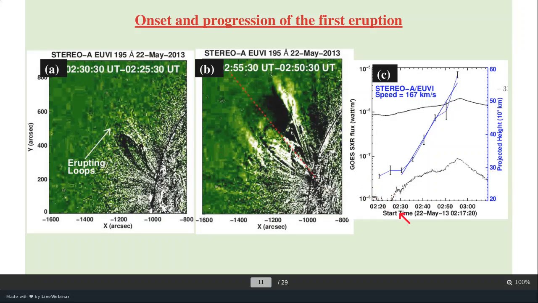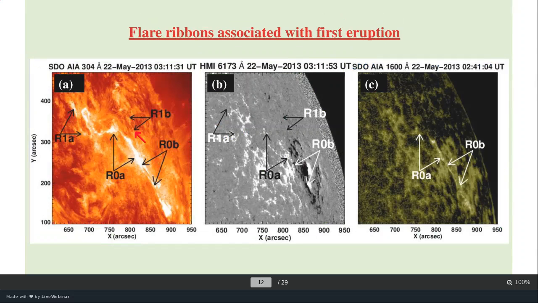Here, the height-time profile is shown from 2:20 to 3, showing how this structure is moving up, right? Here we have the X-ray flux, and on that side is the projected height. These points are the estimated height-time points. For that we tracked the leading edge, which is here, and the speed comes out to be 167. So this is all about the first eruption, the first eruption of the sequence, right?